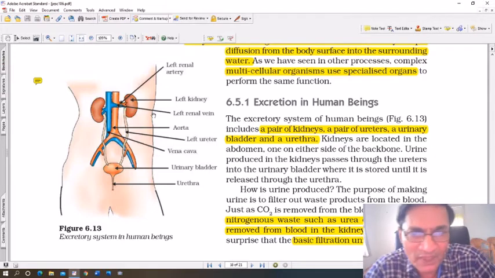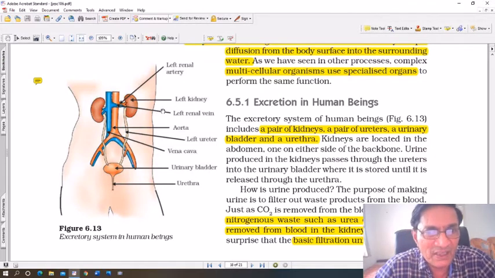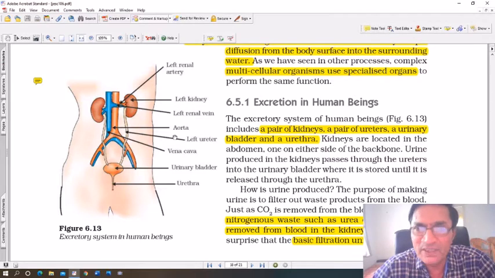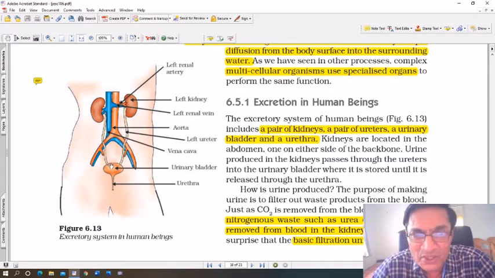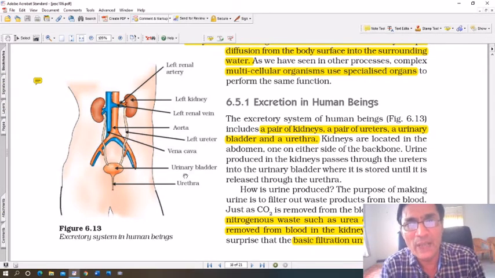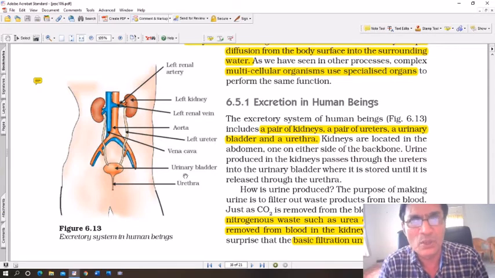Then you can see the left kidney, the right kidney, the left renal vein, the aorta, which carries the blood, and the left ureter and the right ureter. You see this small tube coming out from the kidneys, the grey colored tubes. They are called the ureters. These ureters bring urine from the two kidneys into the urinary bladder. The urinary bladder is a muscular sac, a small container in which the ureters bring the urine slowly, drop by drop.